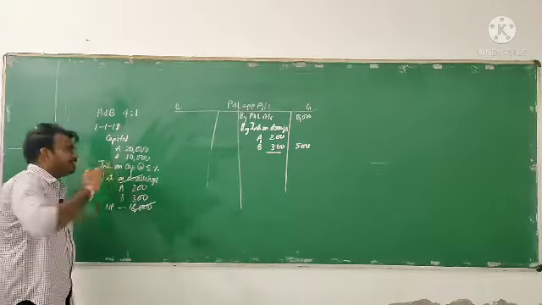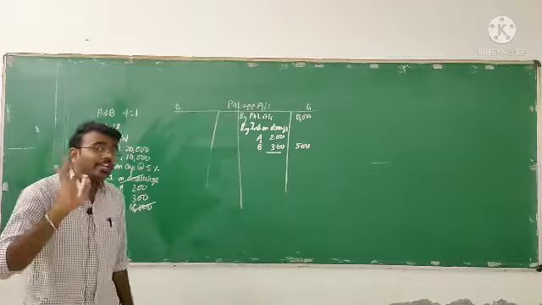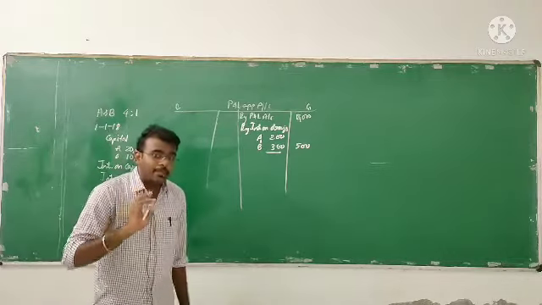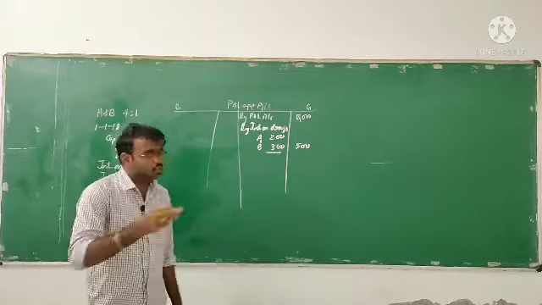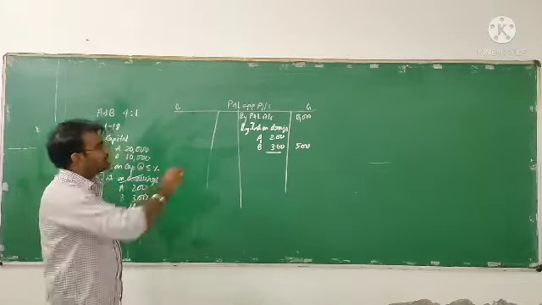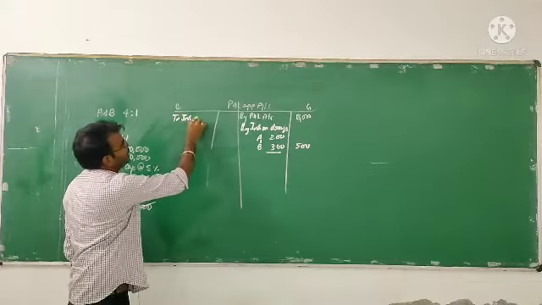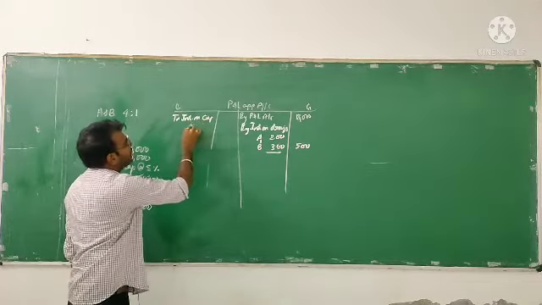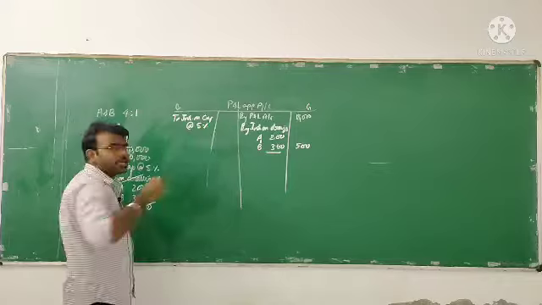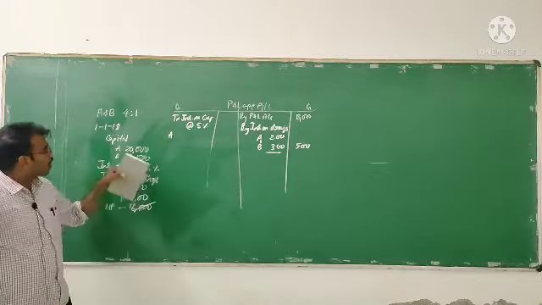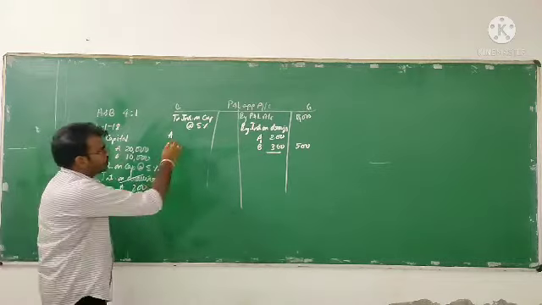Next is interest on capital at 5% per annum. Charging interest on capital is an expense to the firm, so it has to be on the debit side. To interest on capital at 5%. Now A, how much has the first partner contributed? 20,000 rupees.